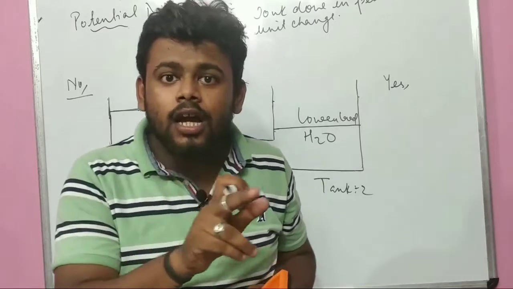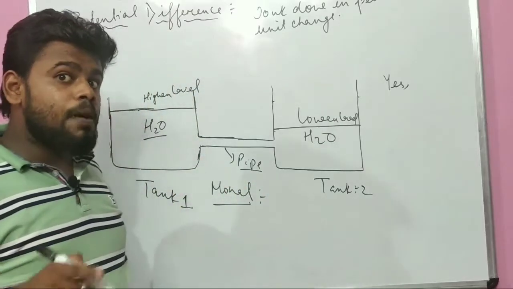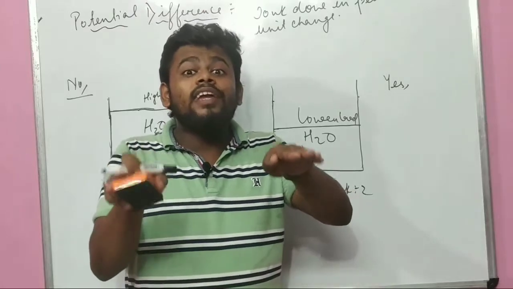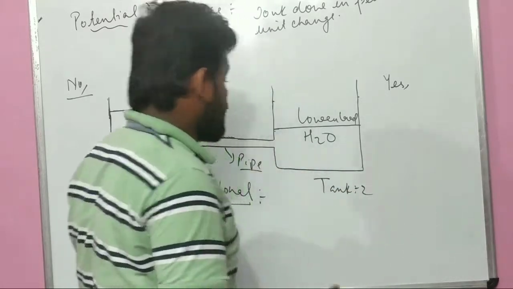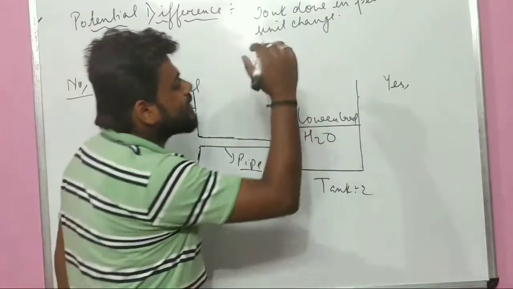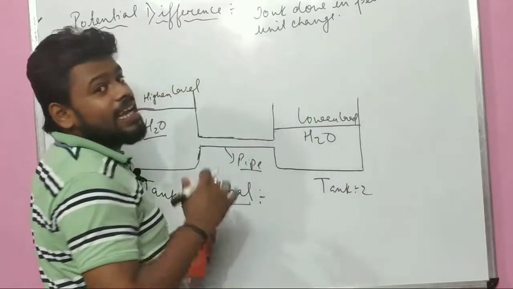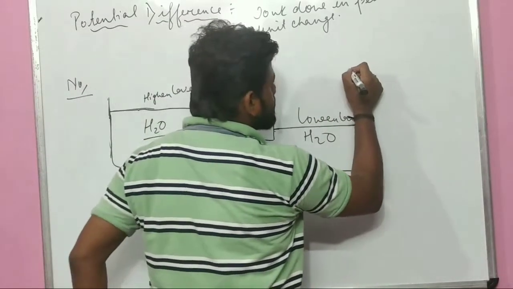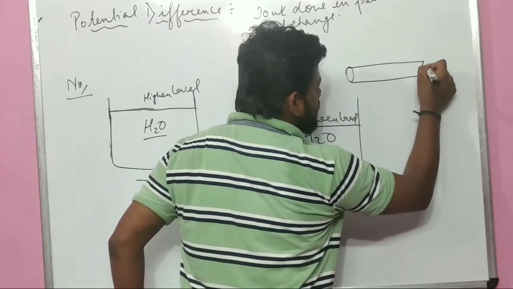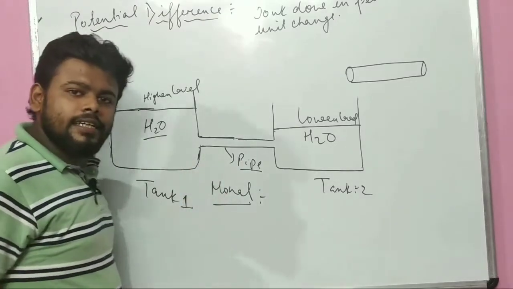Similarly, to pass a current in a conductor, you need to create a difference. Very good example, let me give. It is a pipe, correct? Let me take the same pipe as a conductor. Pipe is a conductor.